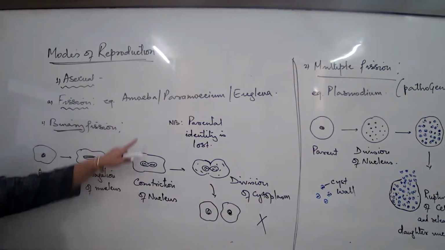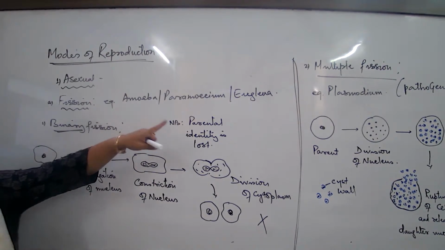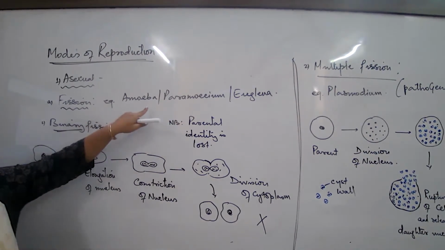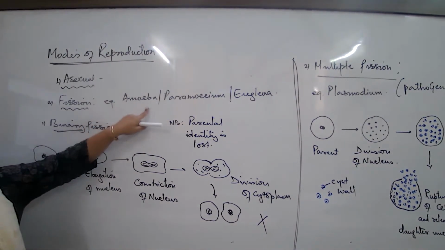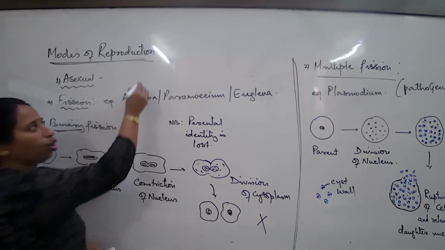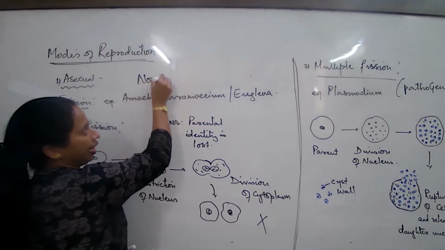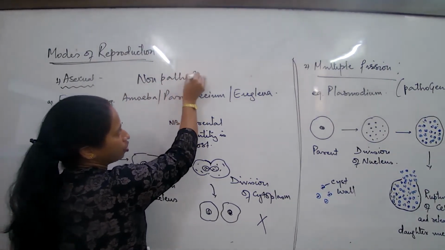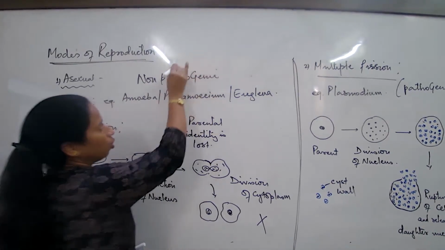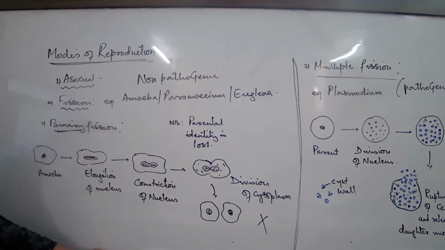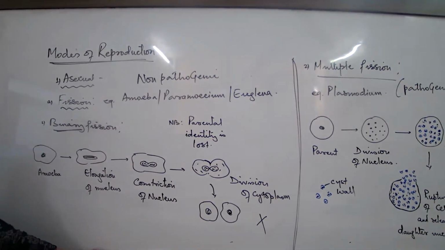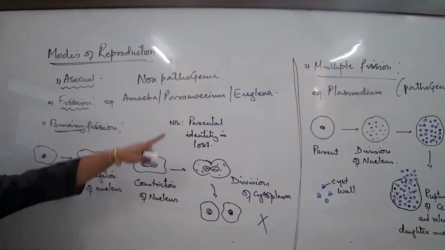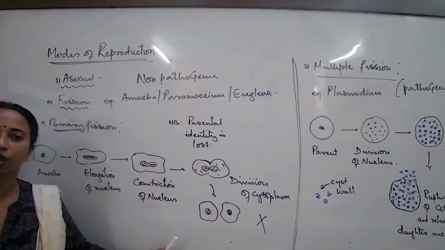What type of organisms show this method? You have to remember. One more difference that you write. All these organisms are not capable of causing any harm to any organism, and that's why they are known to be non-pathogenic, meaning they don't cause any disease. Talk about the amoeba, paramecium, etc. But those type of organisms, they always cause harm.